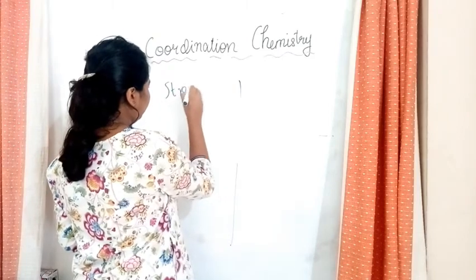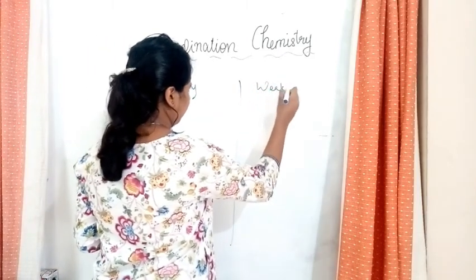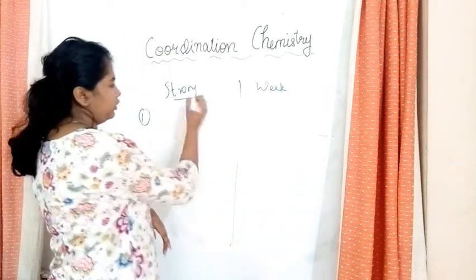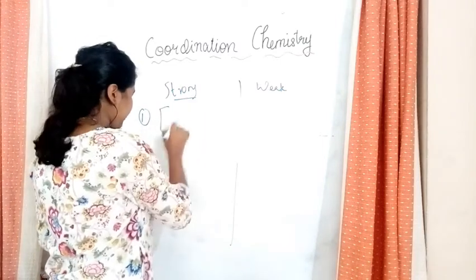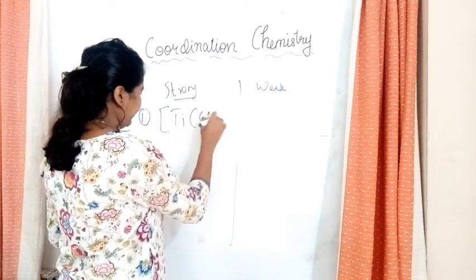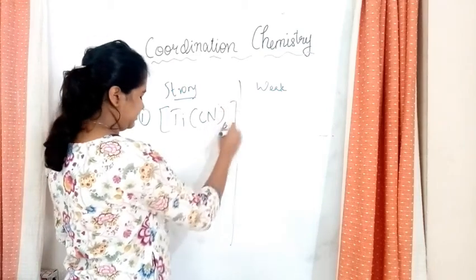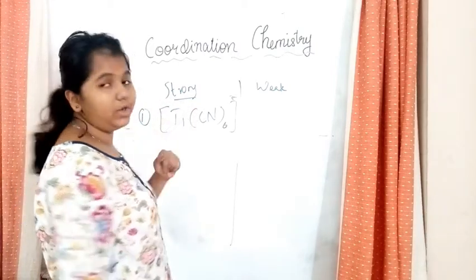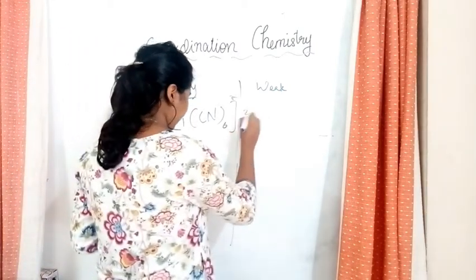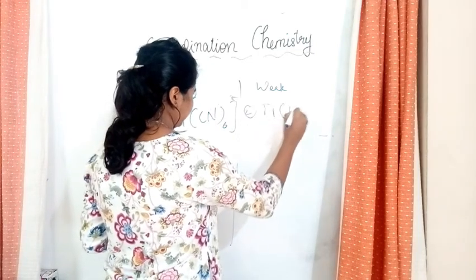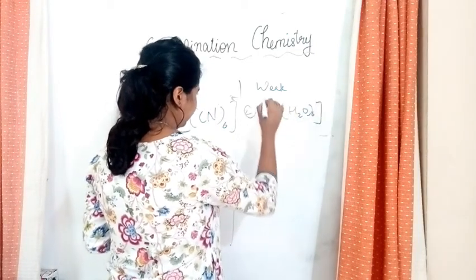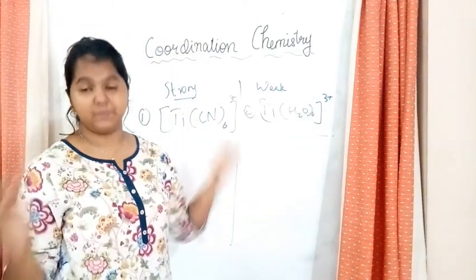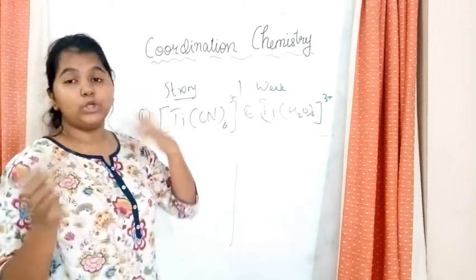Strong, weak. So first thing, we have to take an example. The first one is strong, so we'll take the example of Ti(CN)6 3 minus. That is for strong field ligands. And then over here, Ti(H2O)6 3 plus. So let's see how the splitting happens, and what are the differences between weak field and strong field splitting.